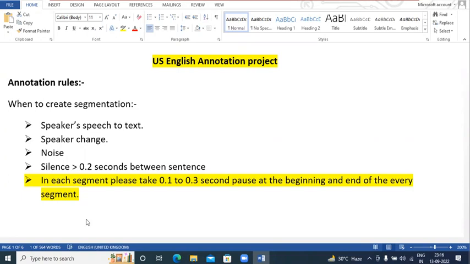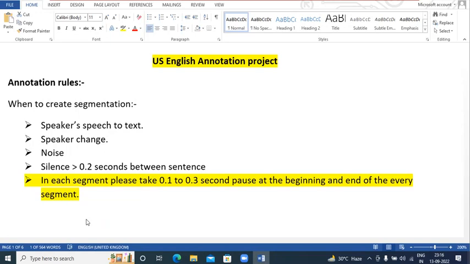Okay, it means you don't need to transcribe the entire audio, the transcription is already there. So now what you have to do, you just need to open an audio file and the respective transcriptions text file, and just listen to the audio, create a segment and copy the text from the notepad which we will provide and paste it into the software.